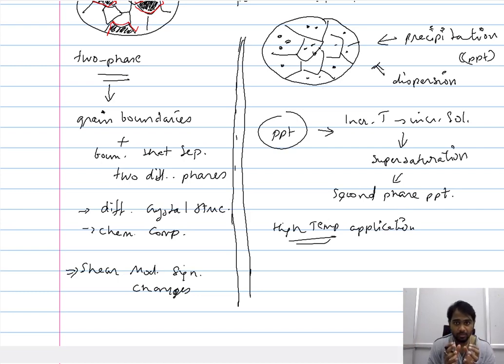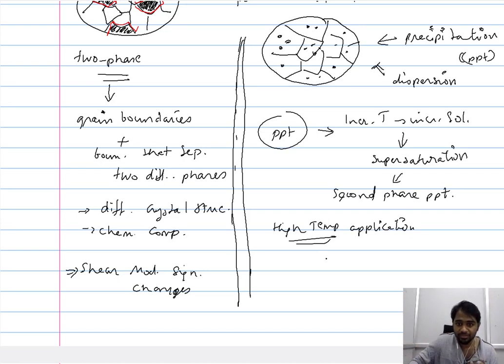This is referred to as the precipitation hardened material. So when we are using this precipitation hardened material at high temperature, we have to be very careful about the operational temperature, because it should not allow the reverse dissolution of the precipitate.